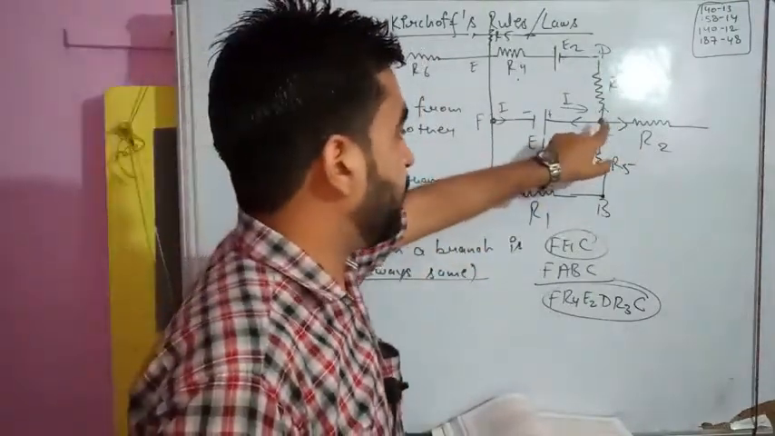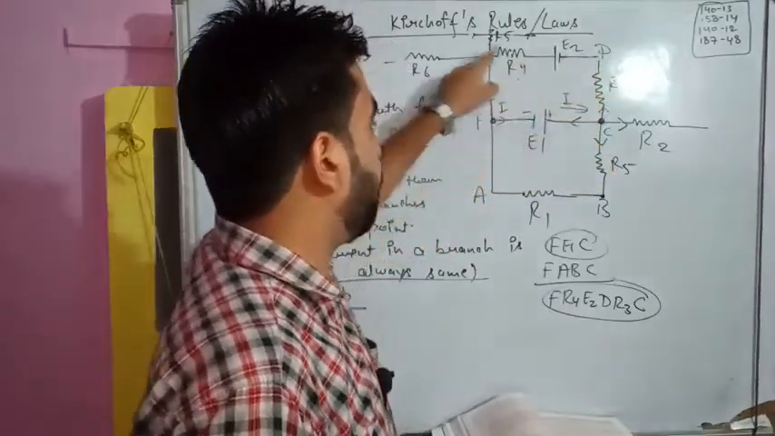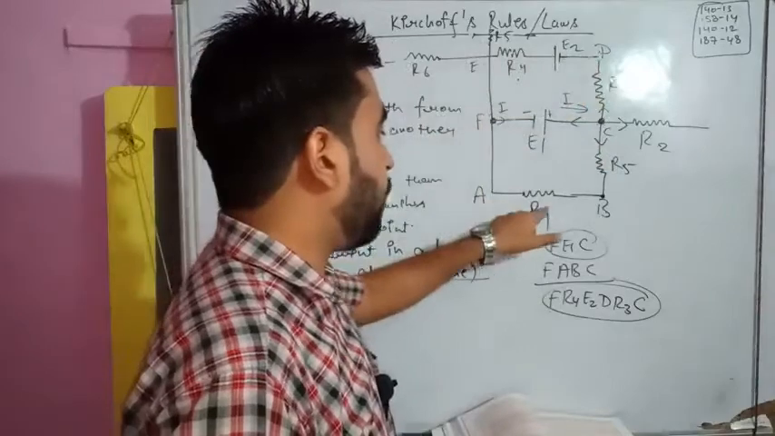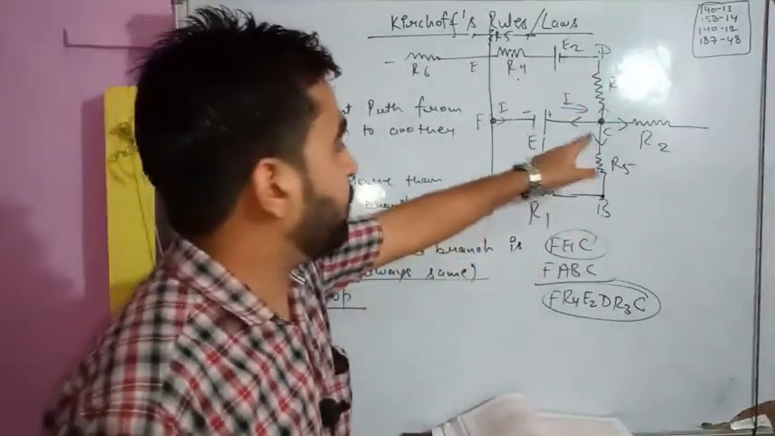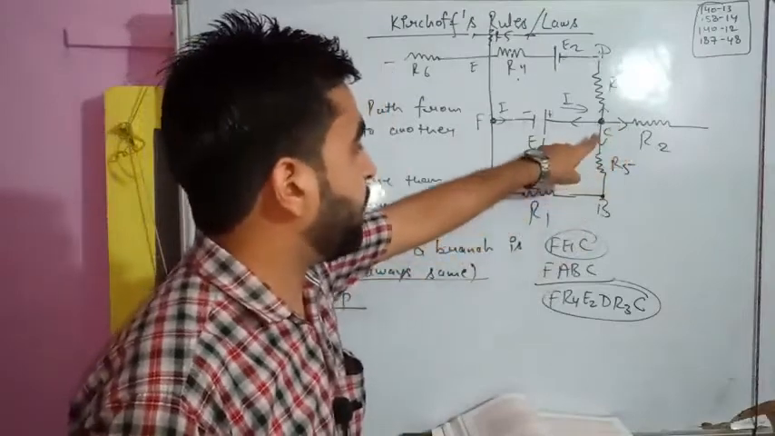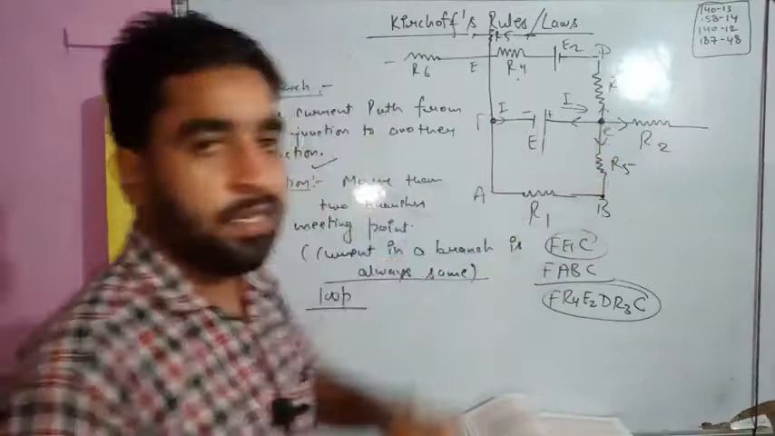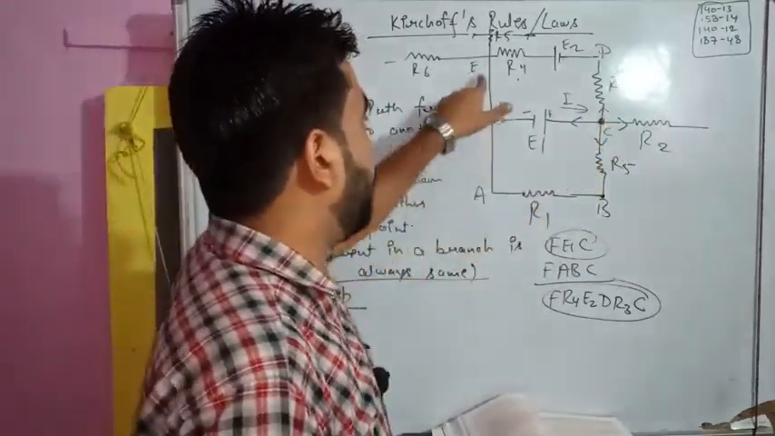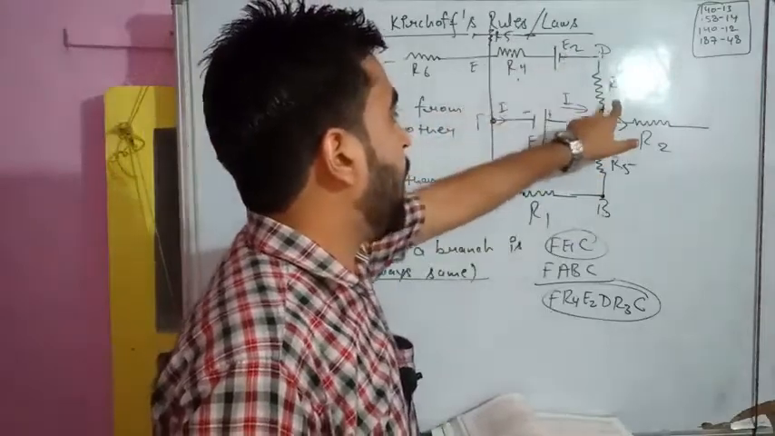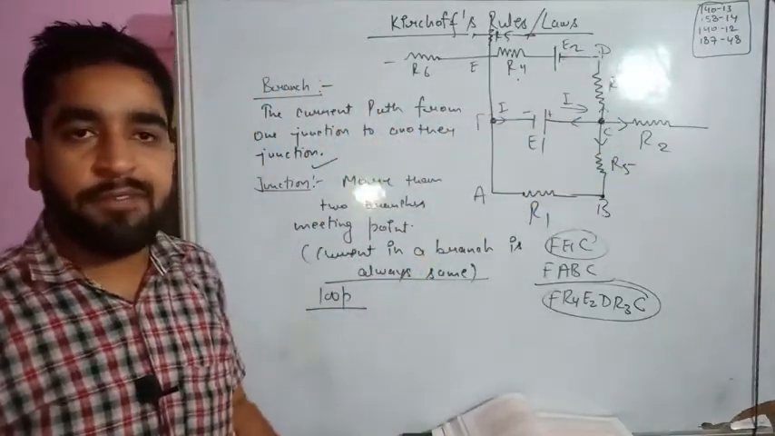We start from C. So C R3 D E2 R4, then F A R1 R5, again C. That's a loop. We can start from C and return like this. So C E1 F A R1 B R5 C, that's a loop. We can start from C, C E1 F E R4 E2 D R3, again back to C. So that is also a loop. So there can be various loops.